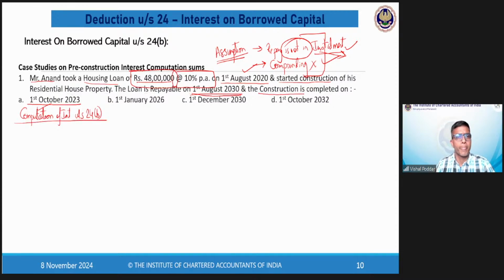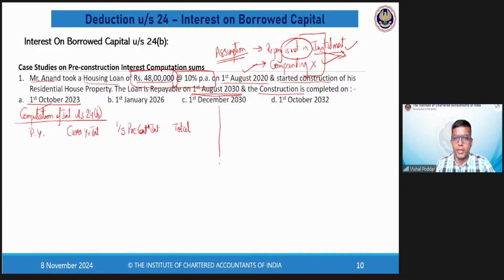Now, what I am supposed to do is the computation of interest under section 24 clause B. Fine, students. In this, the columns that we make are previous year, current year interest, 1/5 of pre-construction interest, and the total.